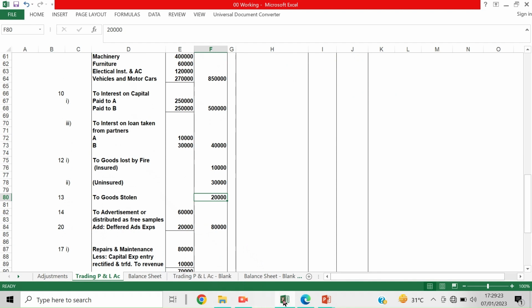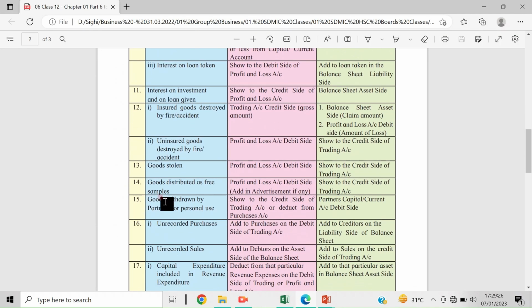Now, the 14th point. What is the 14th point? Goods distributed as free samples. Free samples are given for the purpose of sales promotion or as a type of advertisement. For example, you must have seen, if you are taking some goods from any supermarket or DMart, along with that some other small pouch or extra thing will be added.